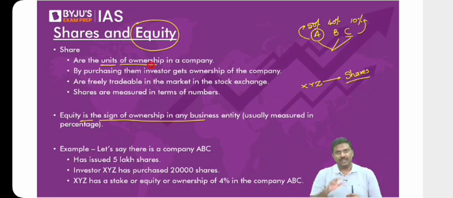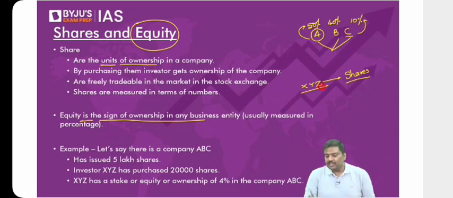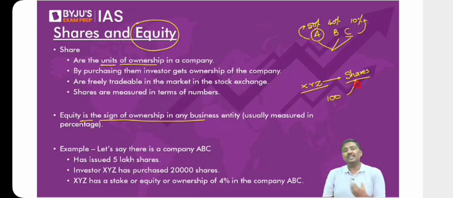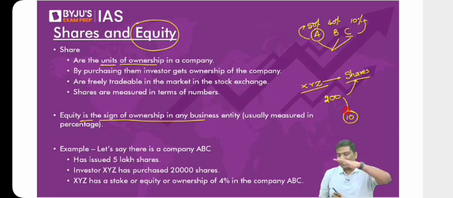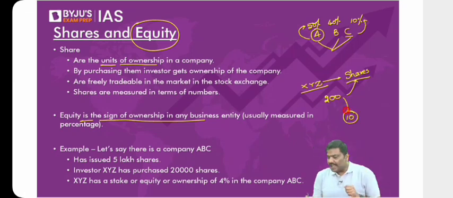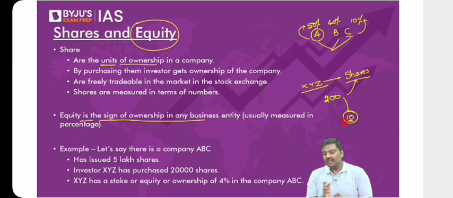So what do you mean by this? Let's say hypothetically, company XYZ will issue, let me change the number, 200 shares in the market. And let's say you will purchase 10 out of this. Company XYZ has issued 200 shares in the market and you have purchased 10 shares out of it. Now, look at this calculation. Is it okay if I say you have 5% equity in the company?